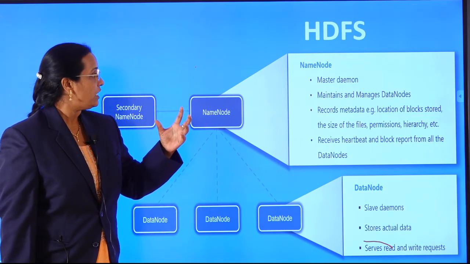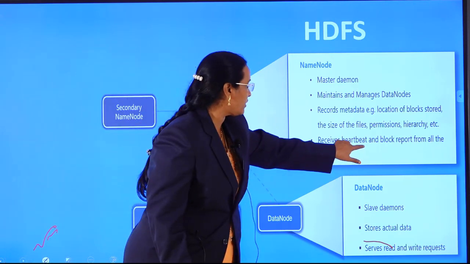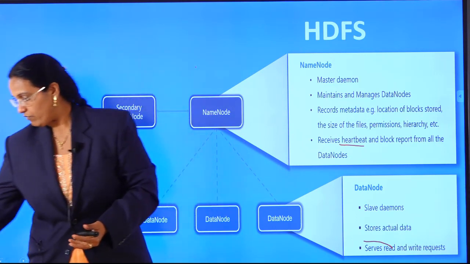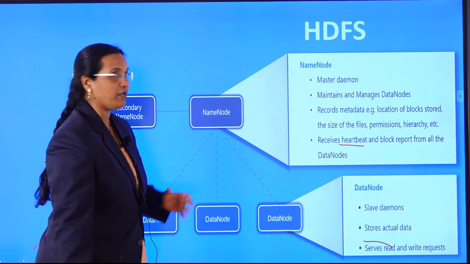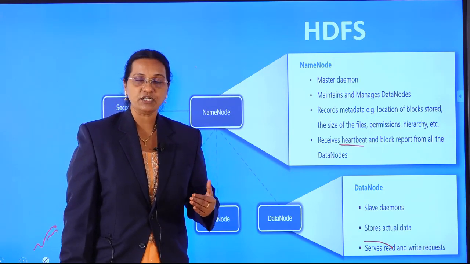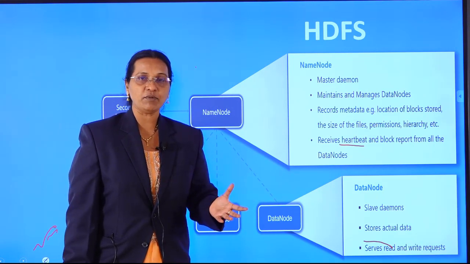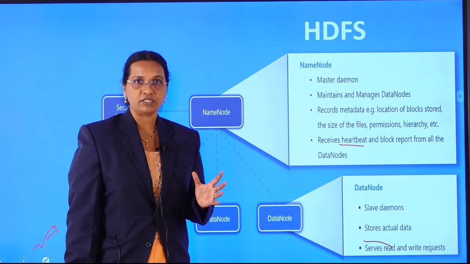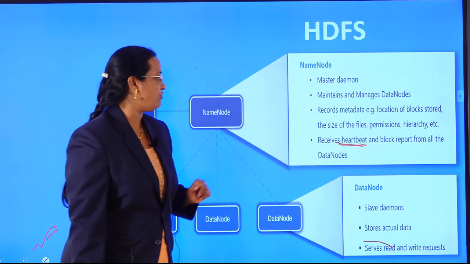The name node is going to receive the heartbeat. This is very important. What is this heartbeat? Whether the node is working or not. For example, every day an employee comes to the organization, he or she has to work. If he or she is not working, that means the node is not responding to the organization. Similarly, heartbeat is the technical terminology we use here.